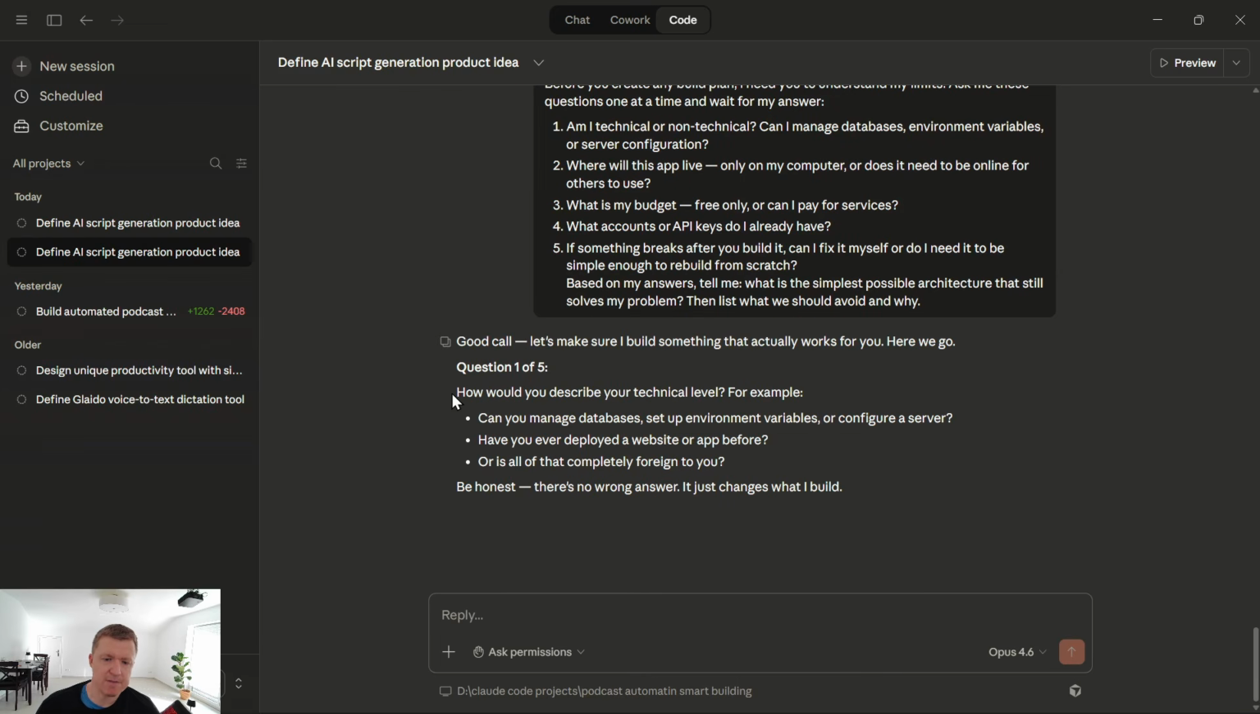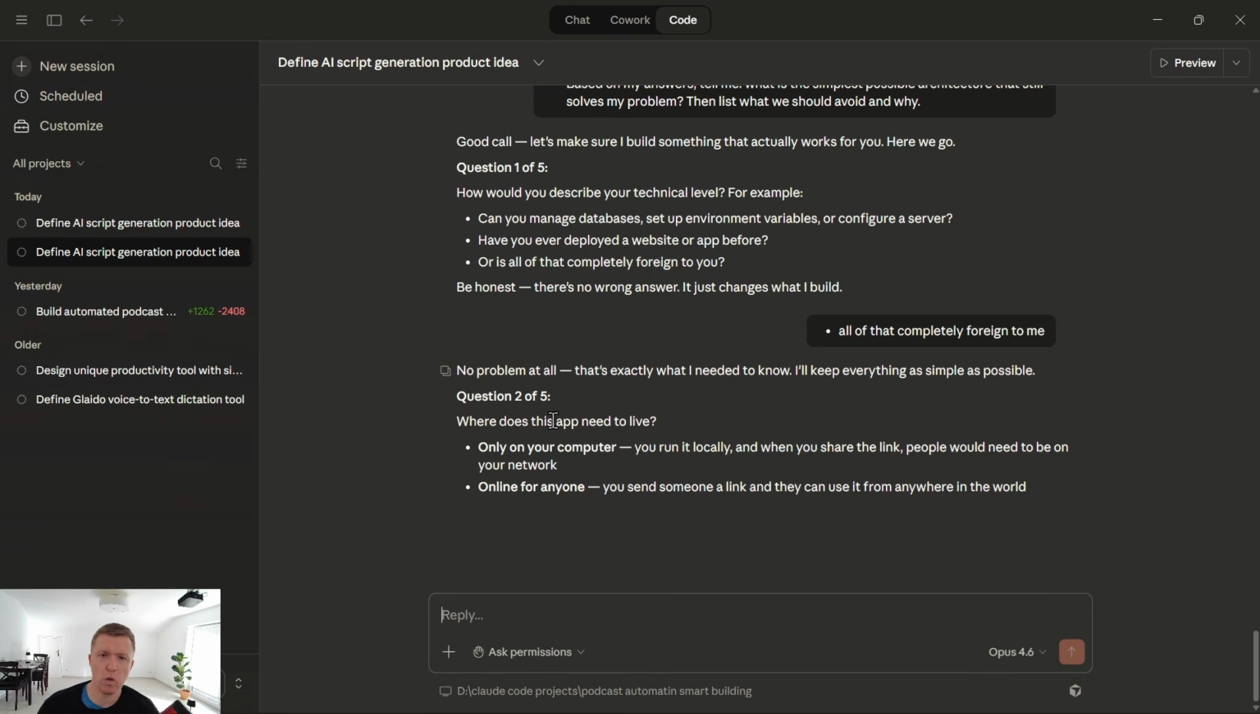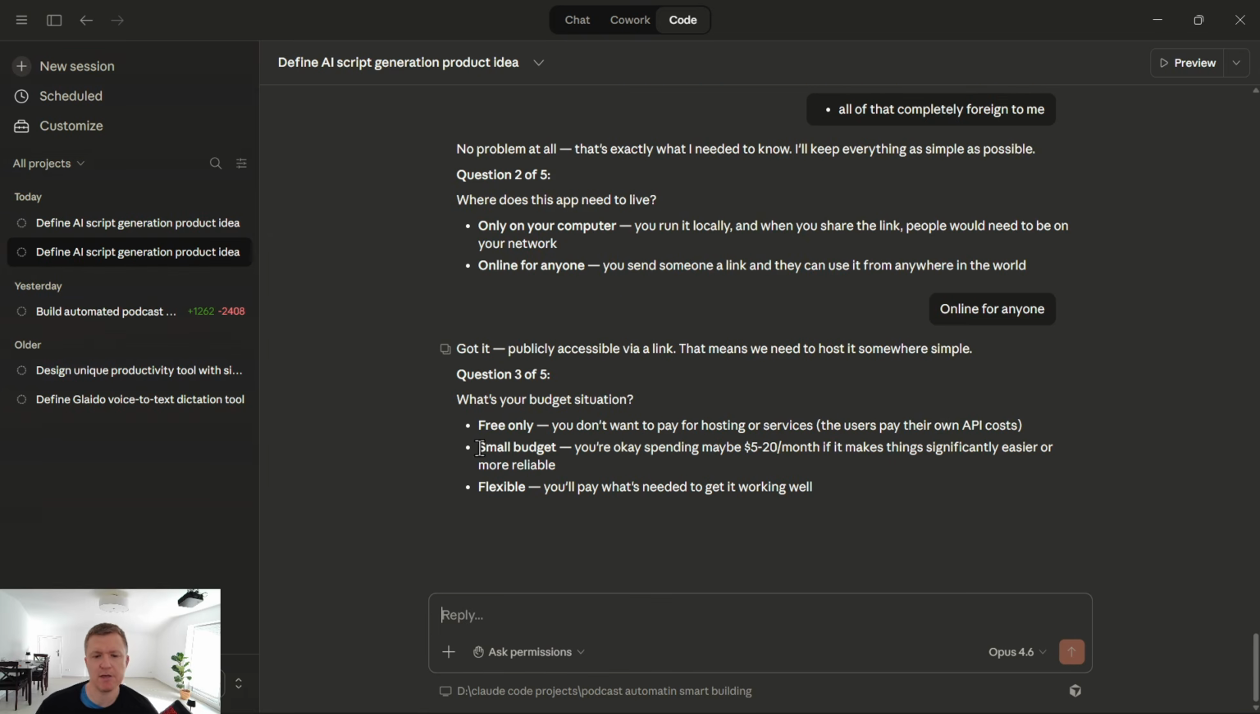So here, right? Describe your technical level. Can you manage databases? No, right? I say, okay, it's all completely foreign for me. Where does the app live? Well, it should be online for everyone. Now, what's your budget situation? I see, okay, only free tools often doesn't really work that well. So I maybe say, okay, let's use a small budget, right? Small budget, only pay per usage. No subscriptions.